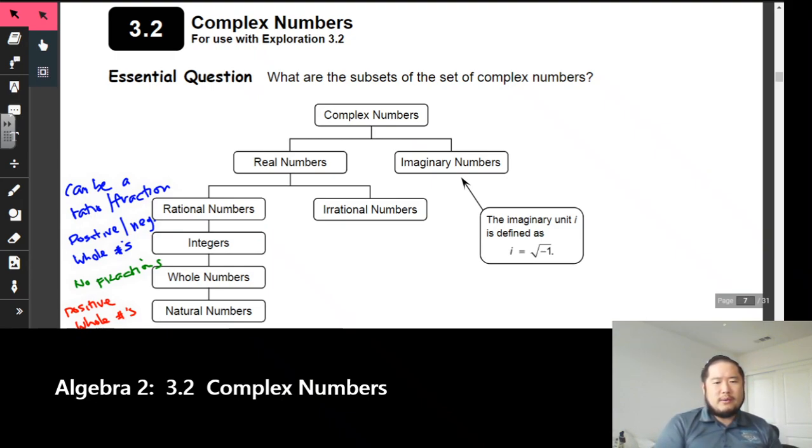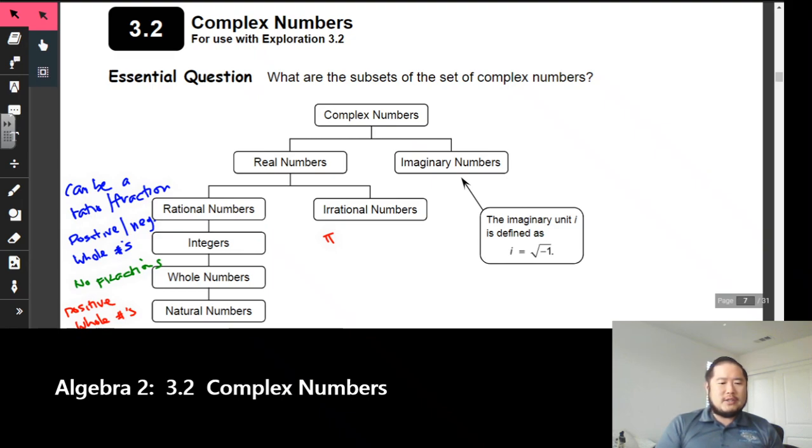Now, if we look on the right side of real numbers right here, we have irrational numbers. For example, pi. Because you can't take a number like pi and then it keeps going, right? There's no end. You can't really turn it into a fraction, okay? Because it doesn't work out. There's no way to get 3.1415, etc., and be able to come up with a fraction like that.